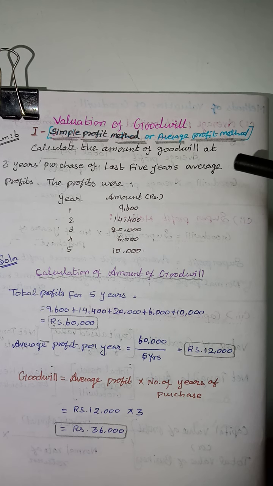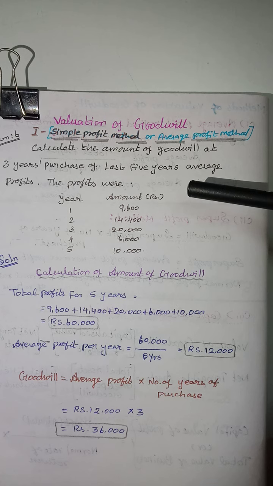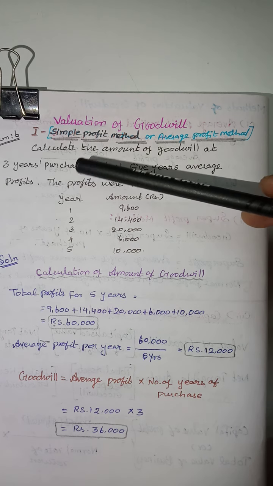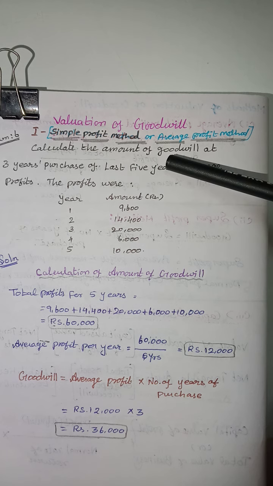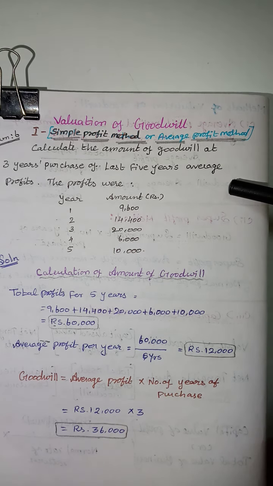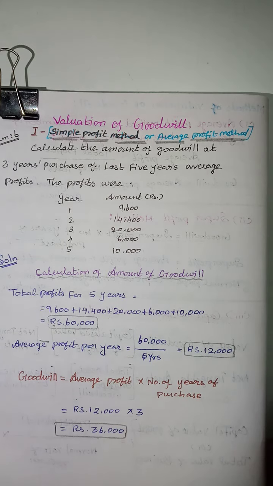The problem given is: calculate the amount of goodwill at 3 years of purchase of the last 5 years' average profit. The profits for years 1, 2, 3, 4, 5 are given in the problem. The amount is 9,600 in the first year, 14,400 in the second year, 20,000 in the third year, 6,000 in the fourth year, and 10,000 in the fifth year.